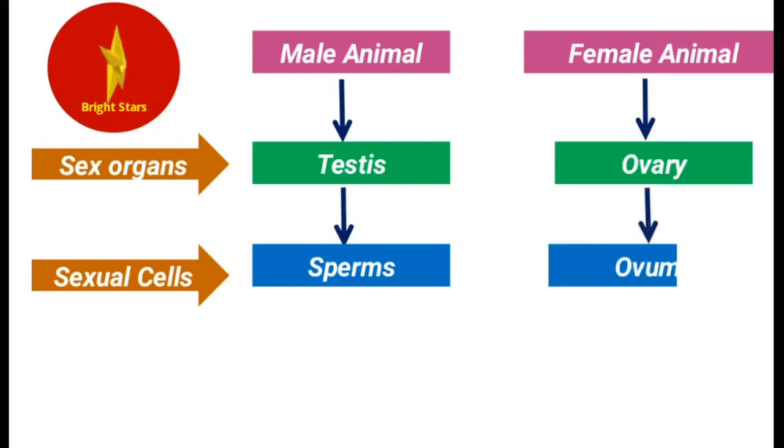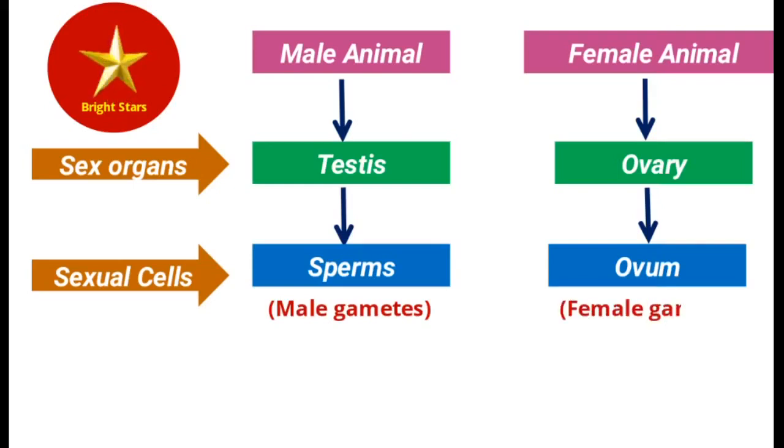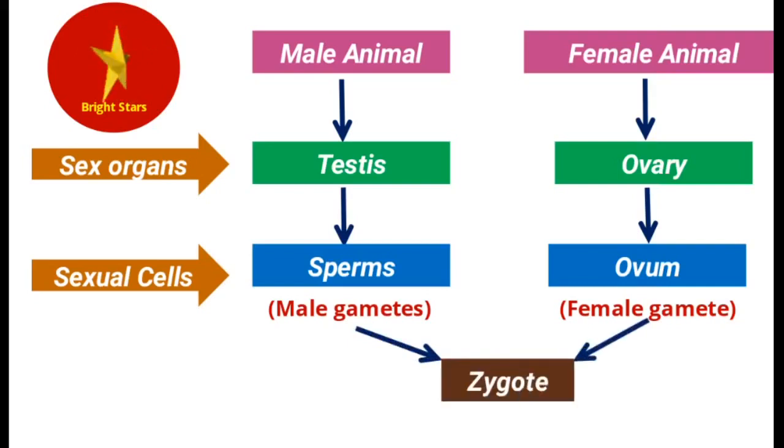Ovary produces ovum or egg, unfertilized egg. So sperms are male gametes, ovum is singular, ova plural. So female gamete, ovum, mostly one ovum or a few ova will be there. But sperms are many in numbers. So sperms fertilize the ovum, the union of.